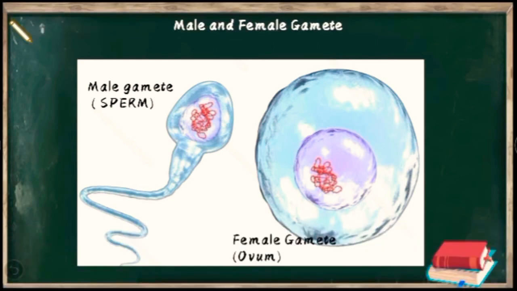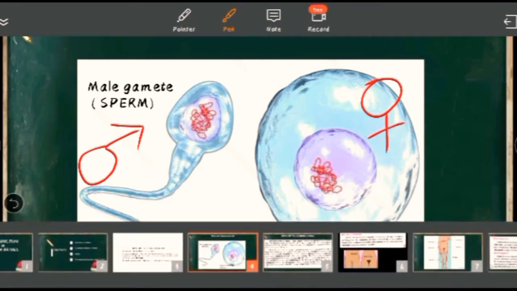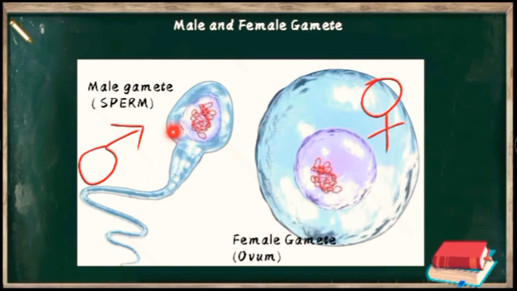That's why the symbol which we use for the male gamete or sperm is this. Why do we use this symbol? Because it means that it is motile, or it can move. And for the female, that is ovum or egg, we use this, which means it is stationary. All of you have seen these two kinds of symbols in different places. If you see this, you will understand it belongs to male, and if you see this, you will understand that this belongs to female.